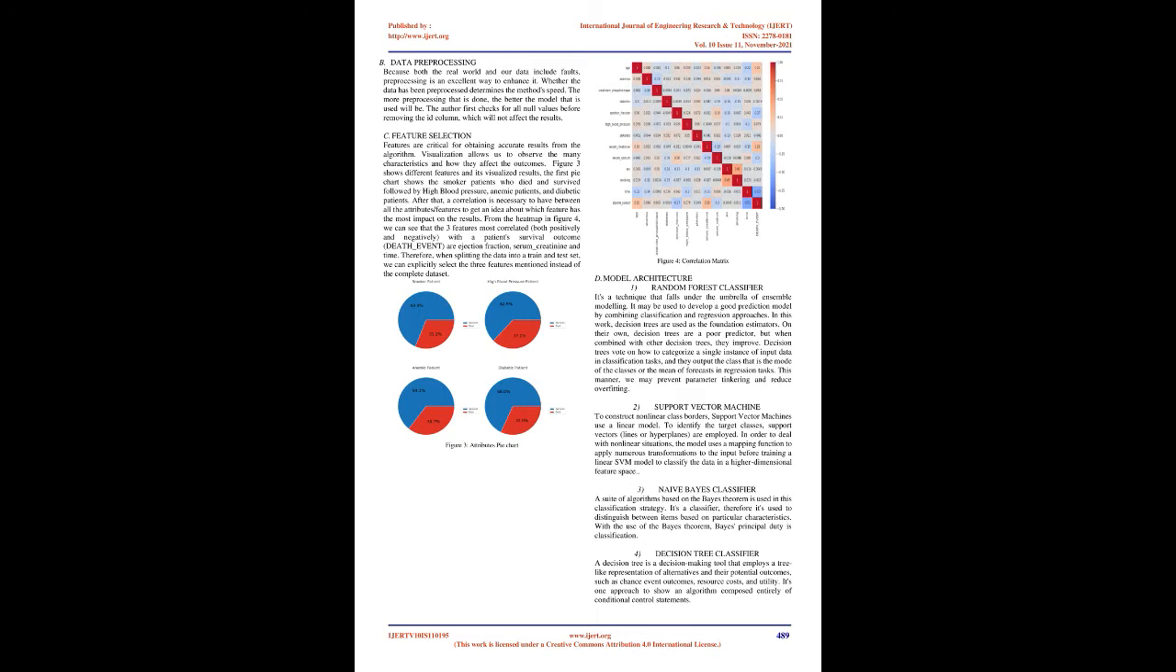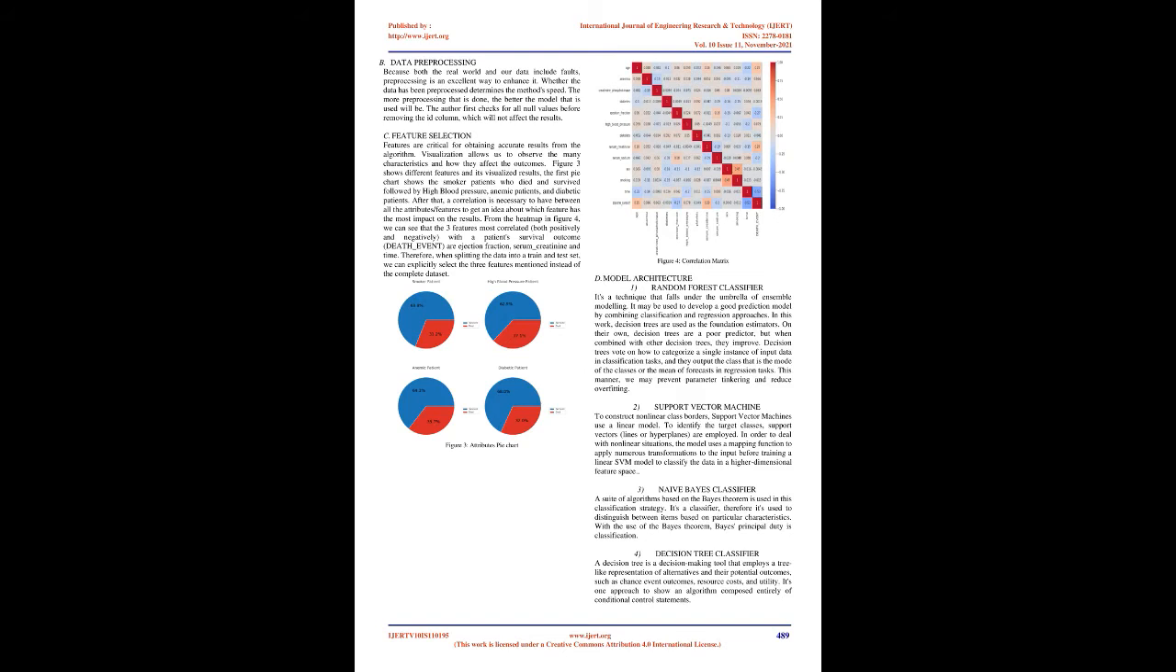B. Data pre-processing. Because both the real world and our data include faults, pre-processing is an excellent way to enhance it. The speed of the method depends on whether the data has been pre-processed. The more pre-processing that is done, the better the model that is used will be. The author first checks for all null values before removing the ID column, which will not affect the results. C. Feature selection. Features are critical for obtaining accurate results from the algorithm.